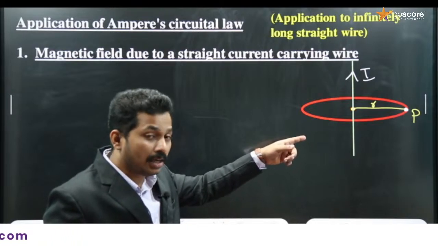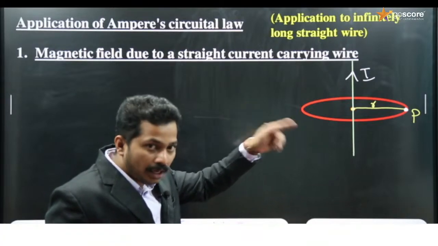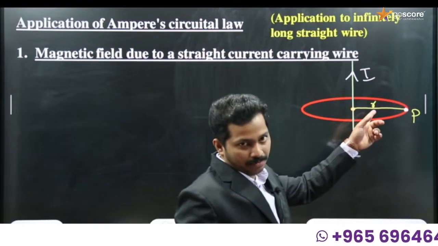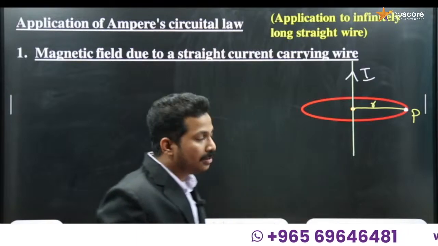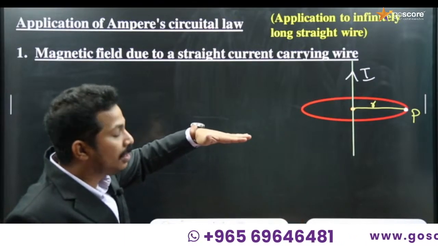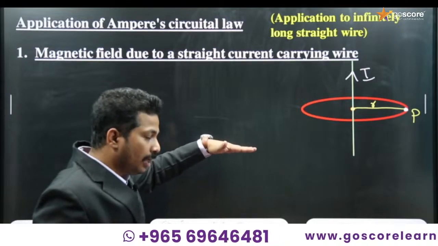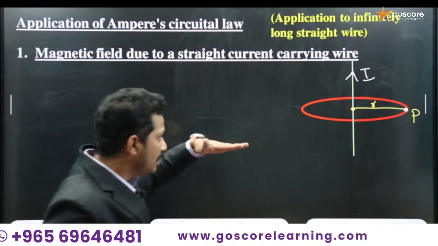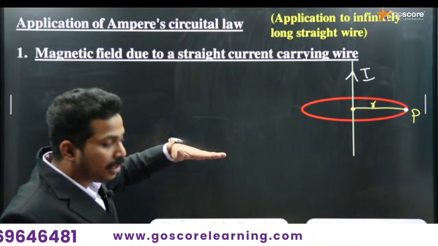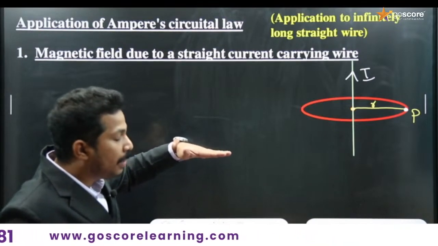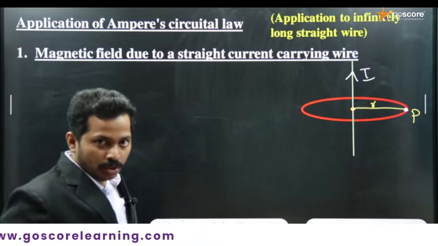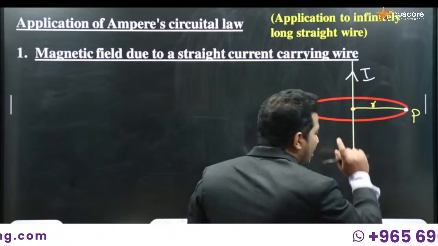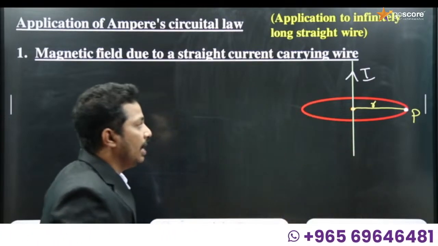Since we are dealing with current, consider an Amperian loop in the form of a circle with radius r. That's why the red circle is there. The plane of the circle is perpendicular to the plane of the board. We can't draw 3D diagrams, that's why I have drawn it like an ellipse. So imagine that the Amperian loop is perpendicular to the plane of the board, and it has radius r.